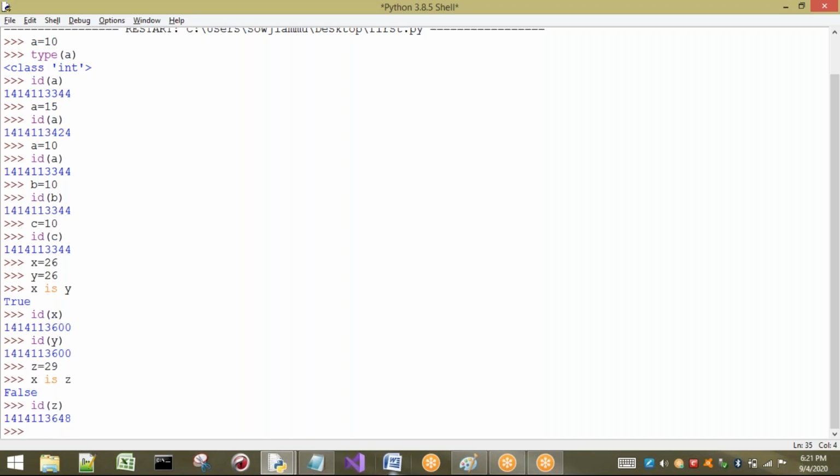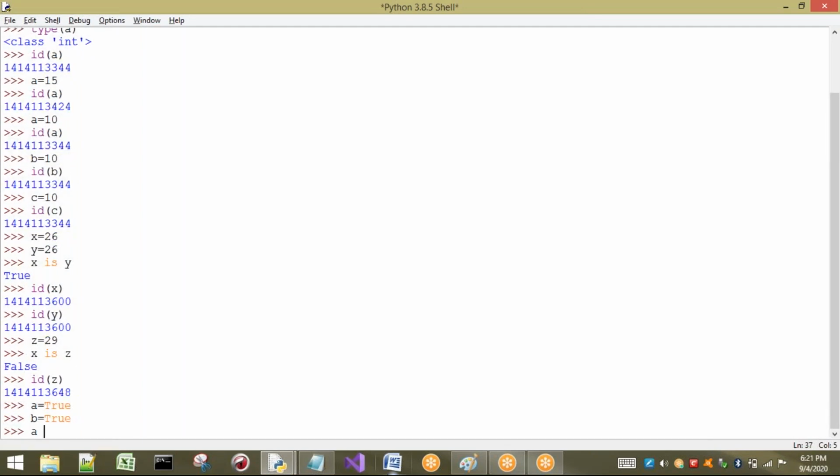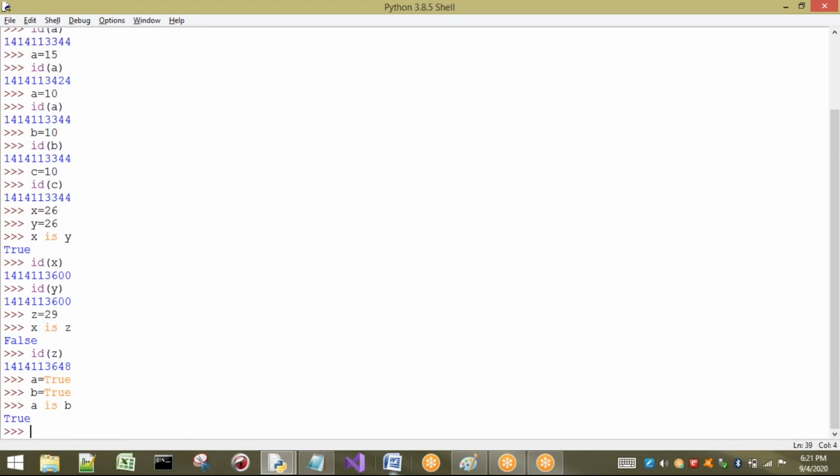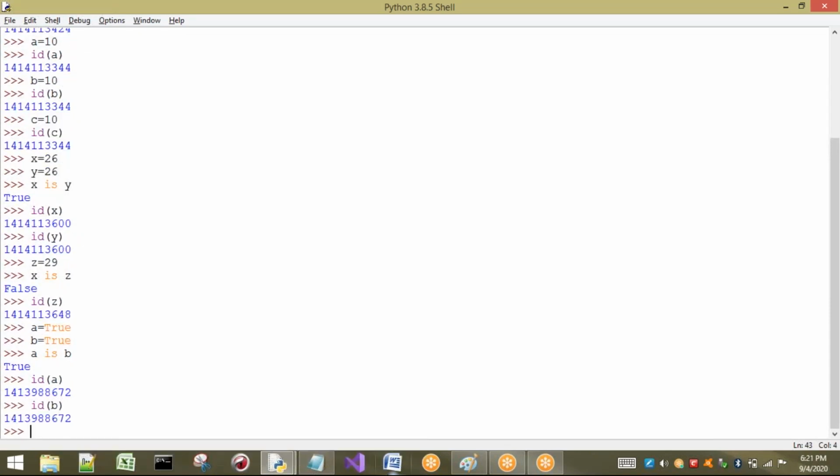I am taking a equal to True and b equal to True. Now let us check whether a's address is same as b's address or not. So True, that means what? See here, I'm going to check id of a. What is the id of a? Some address it is going to give me. I will check id of b also. So addresses are same.